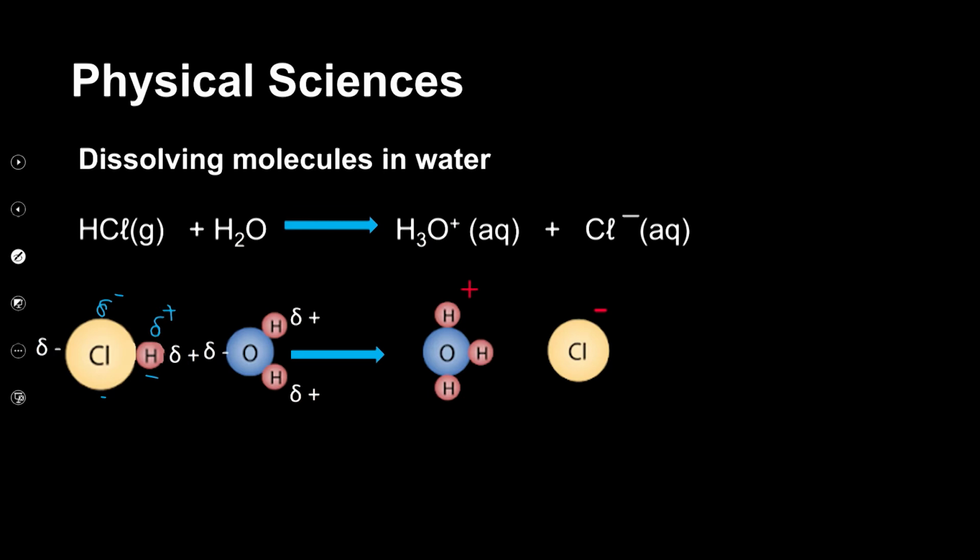Hence, we say hydrogen chloride is a polar molecule. Water is also polar, as we have discussed earlier. So what do we have here? We've got the hydrogen ion from the hydrogen chloride forming the hydronium ion, which is H3O+, and then the chloride ion. So this is how the dissolving of a polar molecular substance actually takes place.